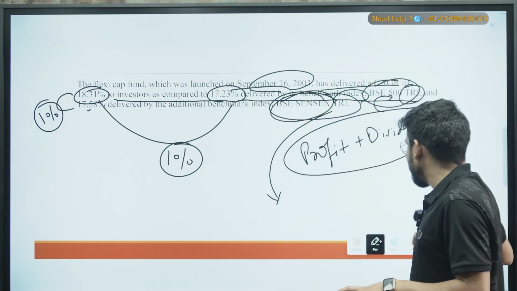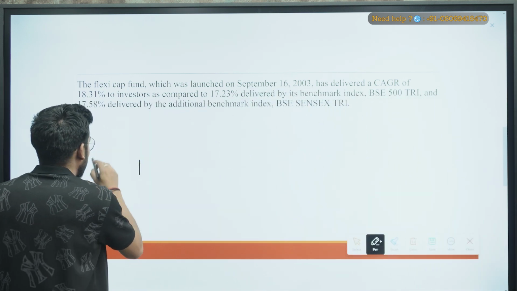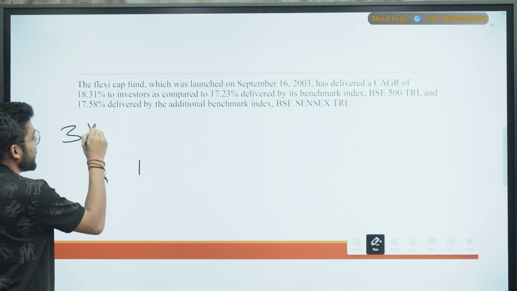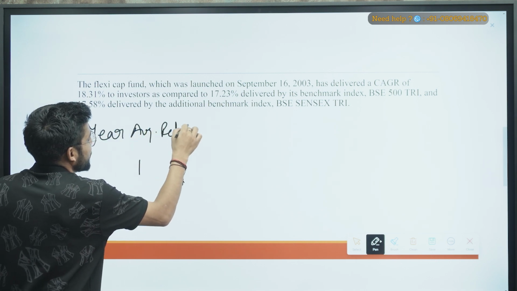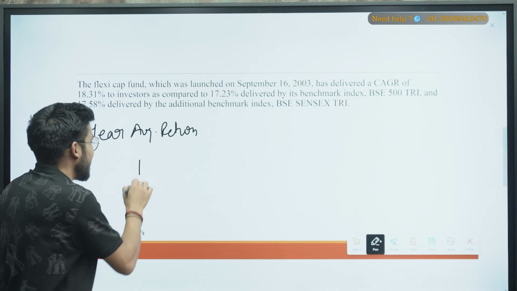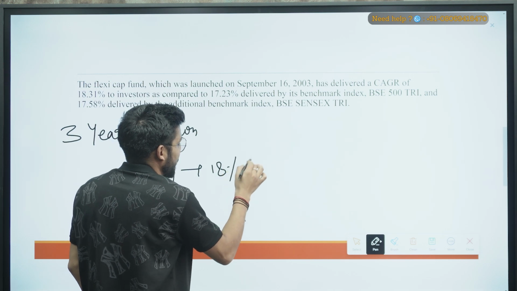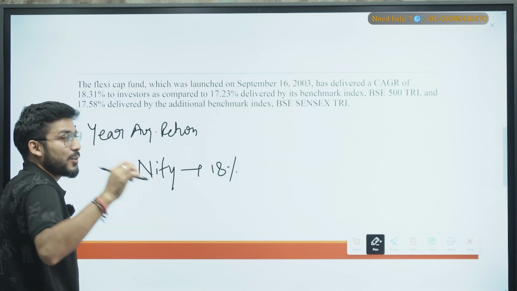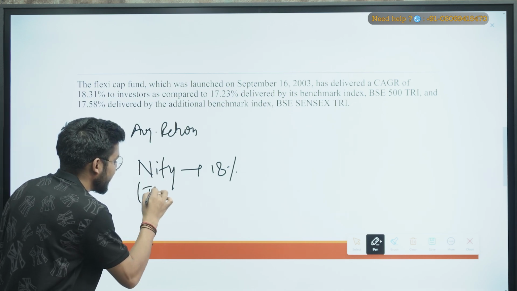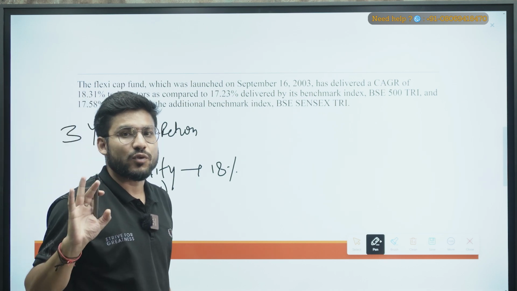Now, what if I compare it with the Nifty? So if I compare it with the Nifty, I can see, if I tell you the last 3 years average returns, okay, last 3 years average return, Nifty provided me a return of 18% approximately, 18.14 approximately, I guess. And I'm not talking about the index price, I'm talking about the TRI. In TRI, the returns plus the dividend is also involved, right?